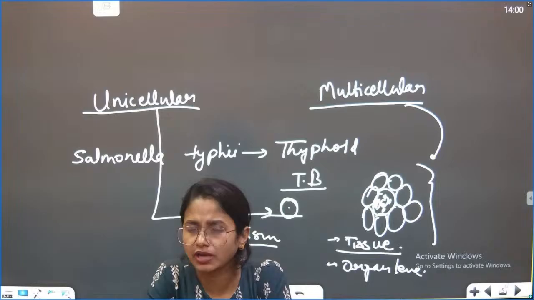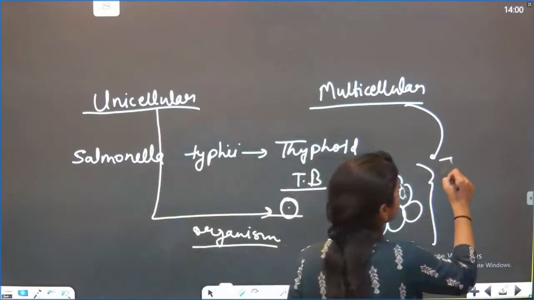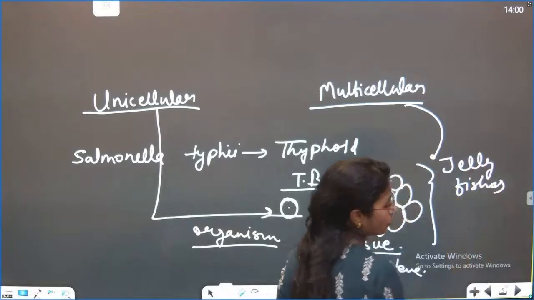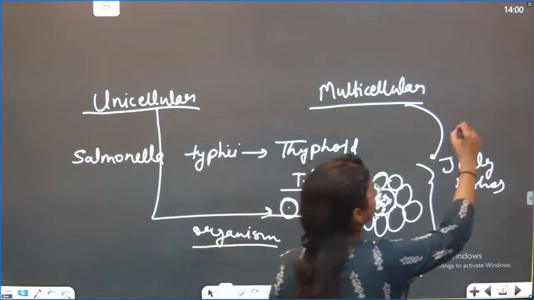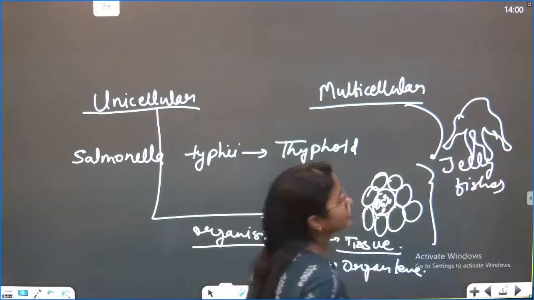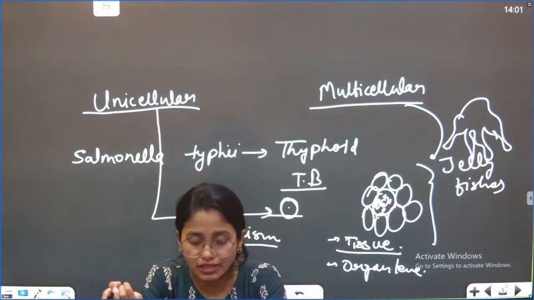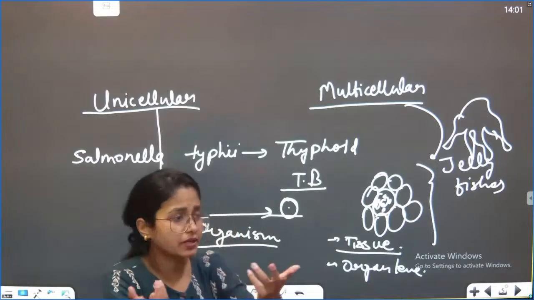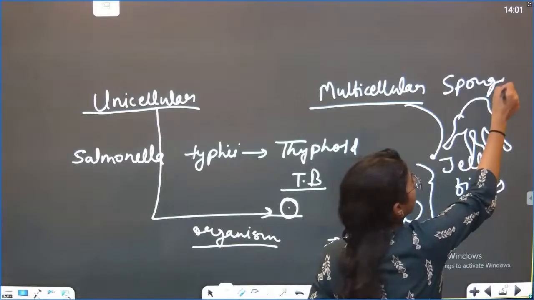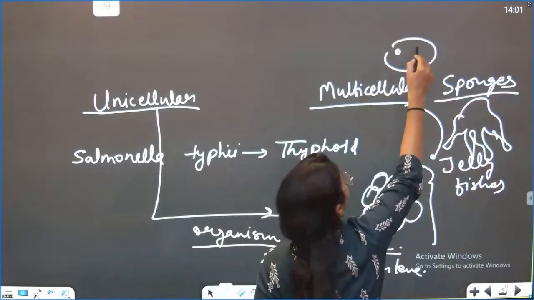We have heard about jellyfishes, right? Jellyfishes have a transparent body. They do not have specific organs. Or better say, have you seen the sponges? They have a body with multiple holes only.